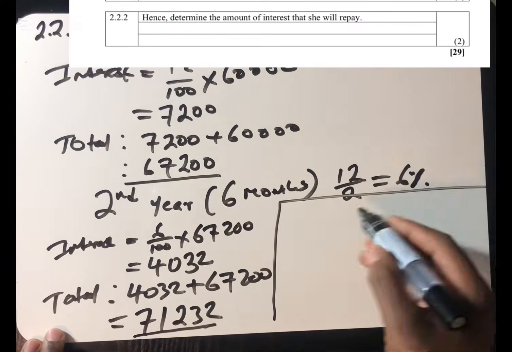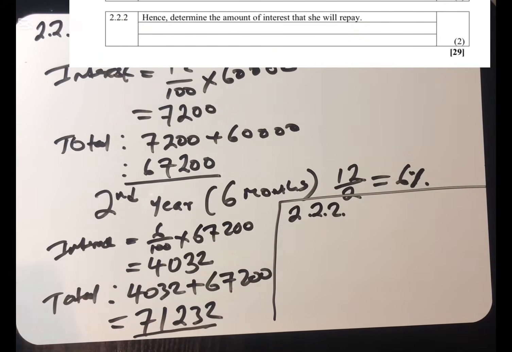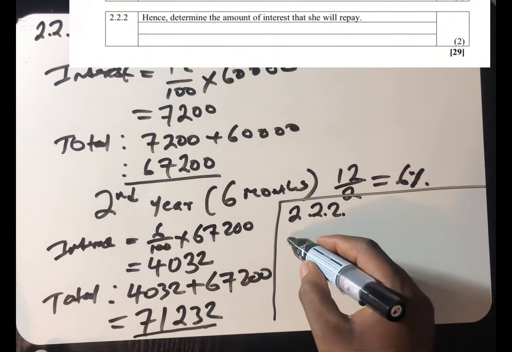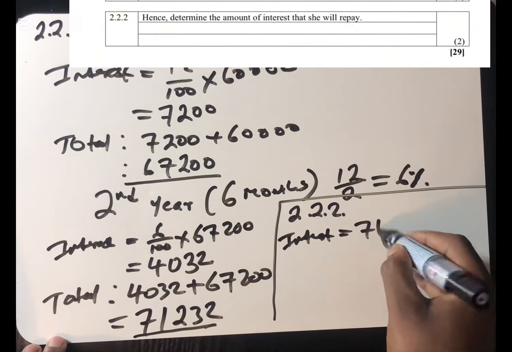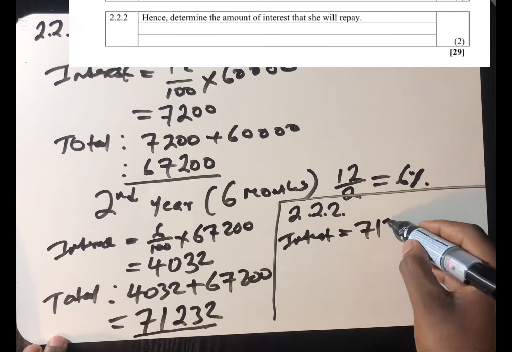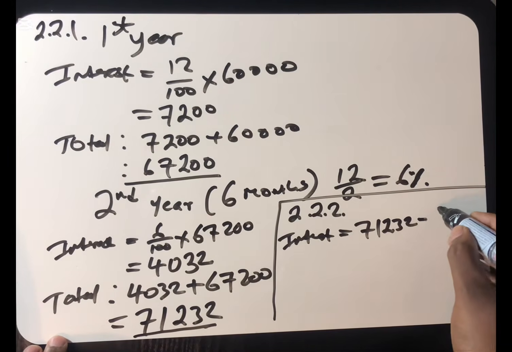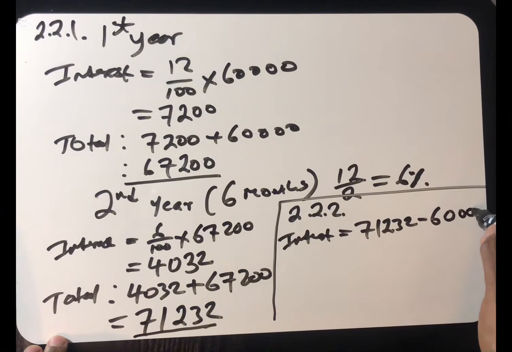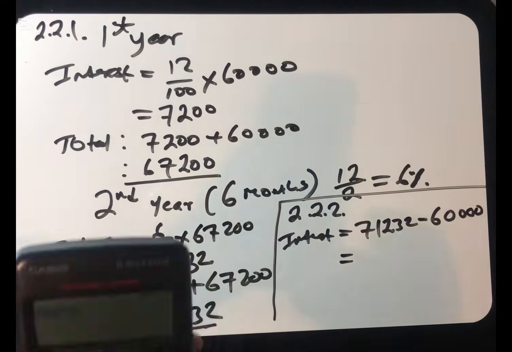I'm going to use this space. 2.2.2. It says determine the amount of interest that she will pay. The interest, simple interest, is going to be 71,232 minus the original amount borrowed, which was 60,000. So we can see that this person is going to pay the interest of how much? Let me use a calculator.